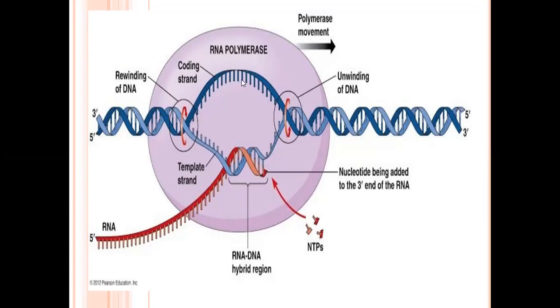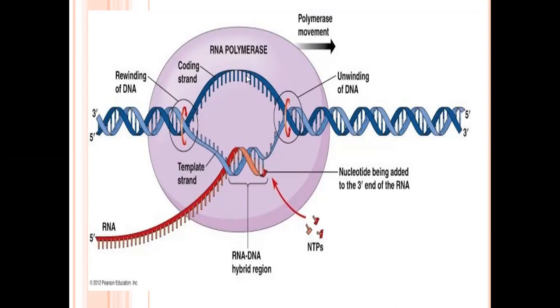The two DNA templates look like a bubble-like structure. This bubble-like structure is called the transcriptional unit or transcriptional zone. Before the transcriptional zone, the TATA box is present. TATA means thymine, adenine. Repeated nitrogenous base pairs are present before the transcription mechanism. Then after the TATA box, the transcriptional unit is formed by the RNA polymerase enzyme.